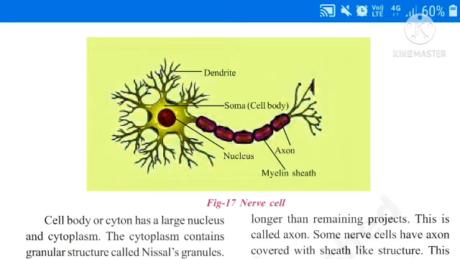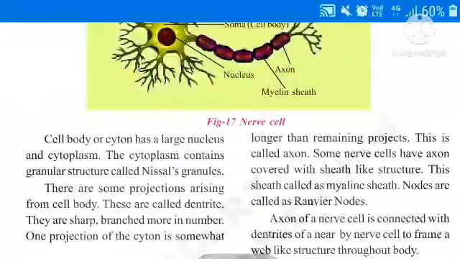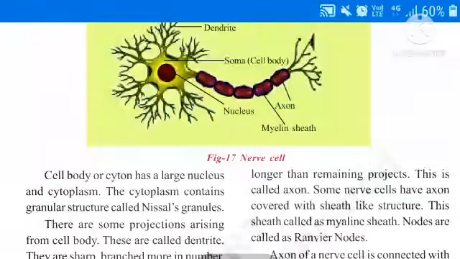What is the main function of nerve cell? The main function of the nerve cell is to transfer the messages from one place to another place within the body. Do you know one thing? Some important points are there. Here remember it. Myelin sheath. Some nerve cells have axon covered with a sheath-like structure. The sheath means covering part, called as myelin sheath.